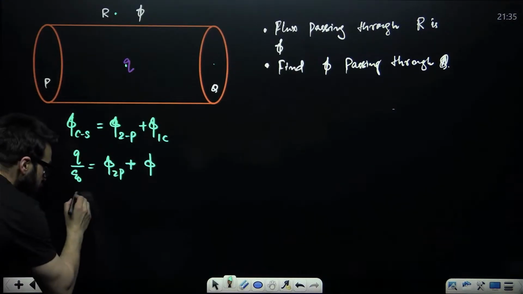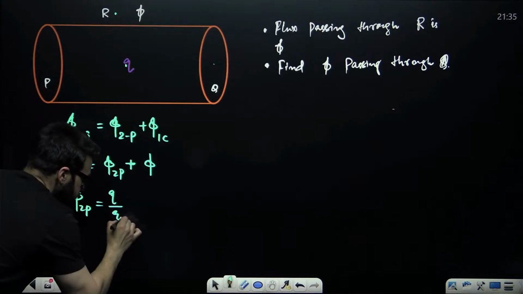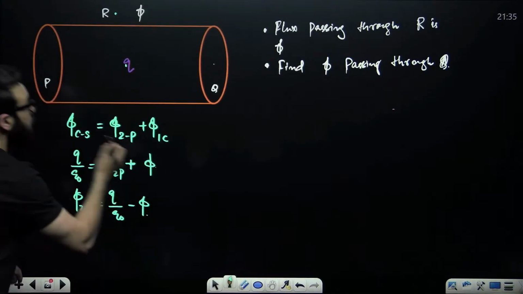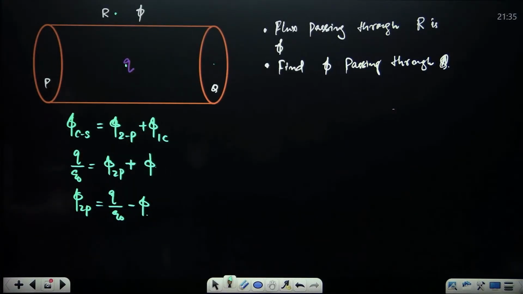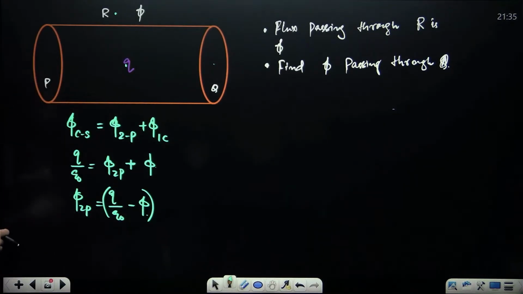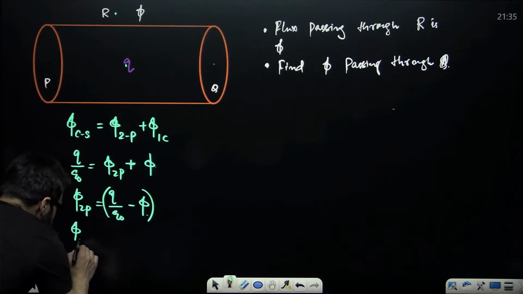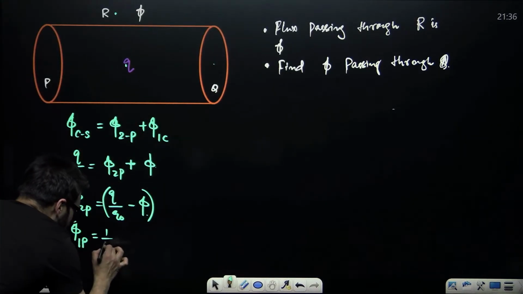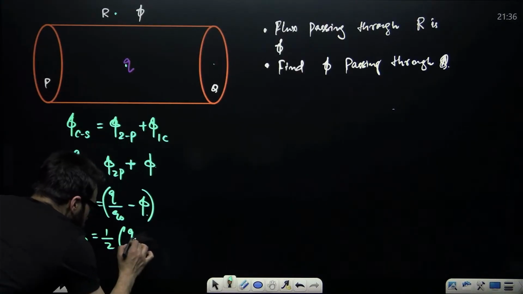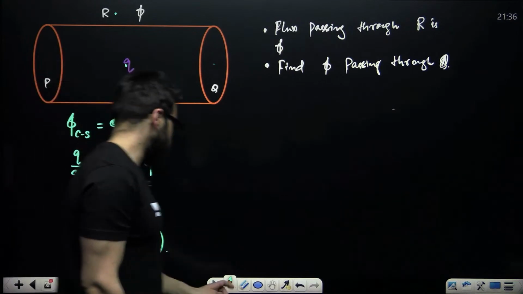Now take it over here. The flux through 2 plane surfaces will be Q divided by epsilon naught minus phi. Now, this is the flux through the two plane surfaces. The flux through 1 plane surface will be half of this: 1 by 2 of Q divided by epsilon naught minus phi. This is the answer.